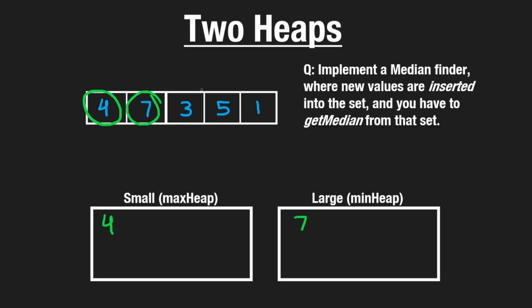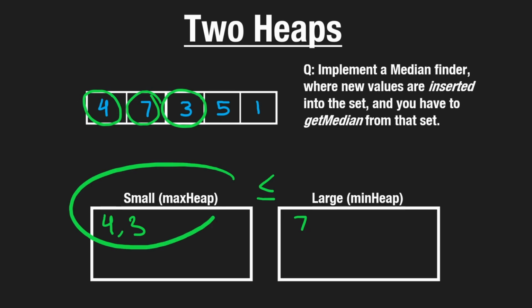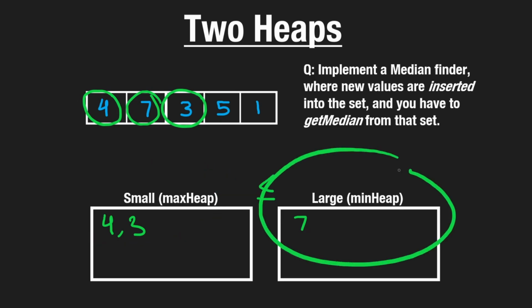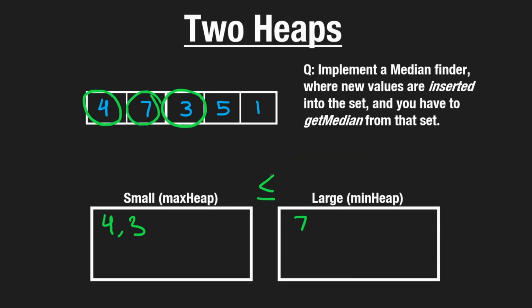The simplest way to do it is just, every time we have a new value, put it in the small heap every single time. Now, we don't know for sure that that's the correct thing to do, but we're going to start out by doing that. But after we perform that operation, we want to verify two things. We want to verify that all values in this heap are less than or equal to all values in that heap. What's an easy way we can do that?